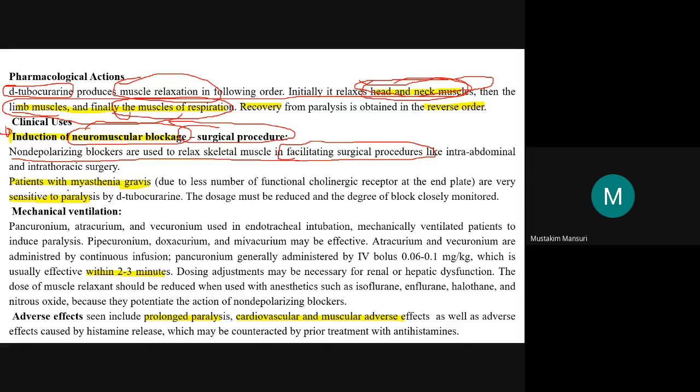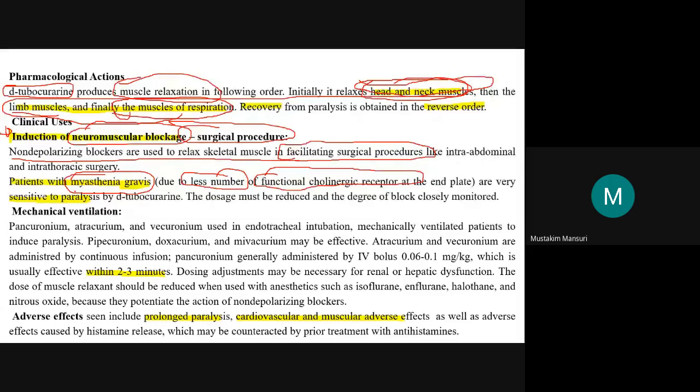But be careful when the patient has myasthenia gravis. In a myasthenia gravis patient there will be fewer functional cholinergic receptors at the end plate.